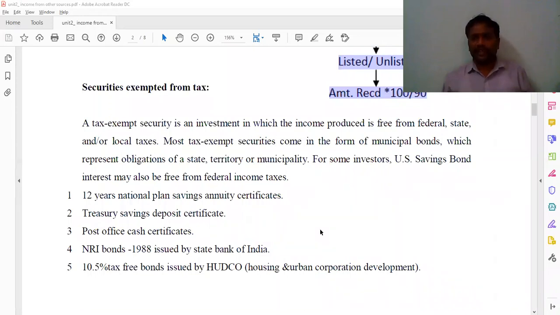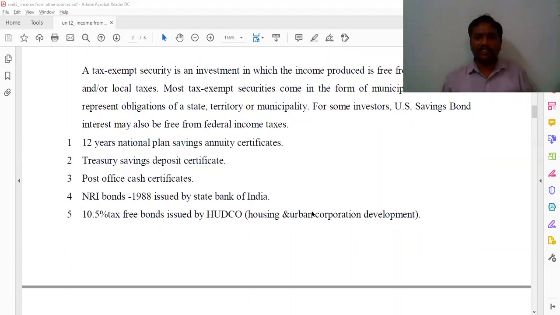Whenever these securities come, we cannot calculate the interest, as we cannot include it in the total income, and there is no tax on this interest. So such securities are going to be exempted from the tax. The tax due on these securities is fully exempted. Such interest received by the assessee will not be included in the total income. These securities are issued by the government, and interest on the following securities is totally exempted from the tax.